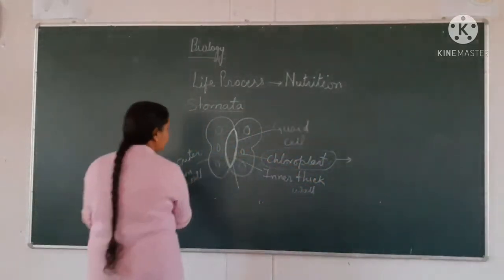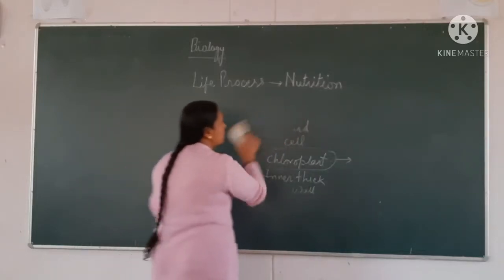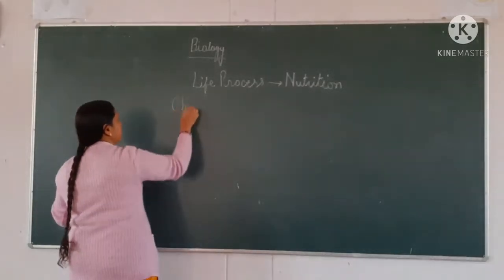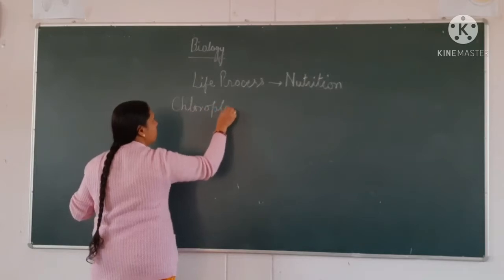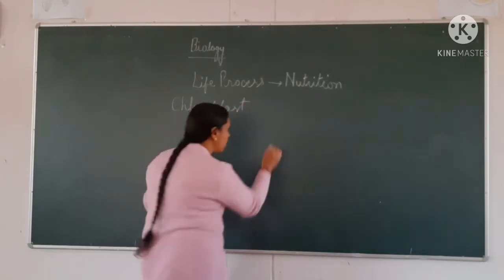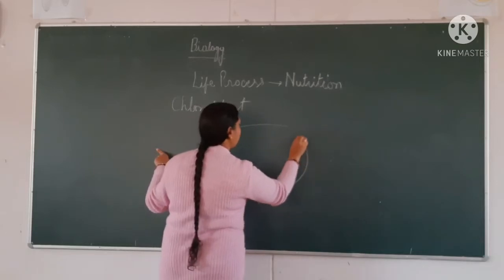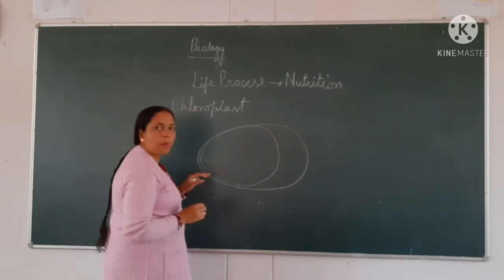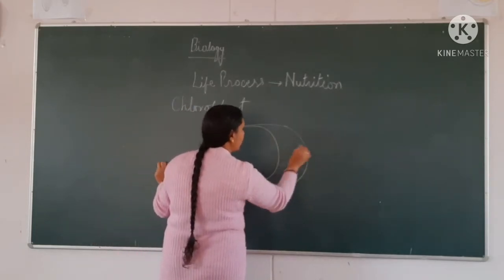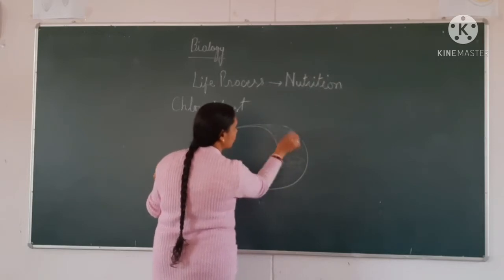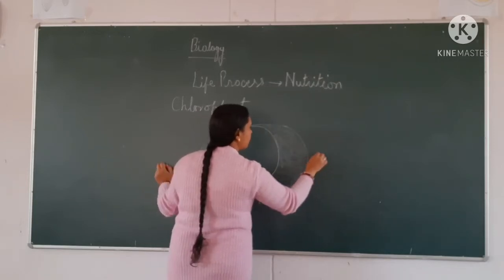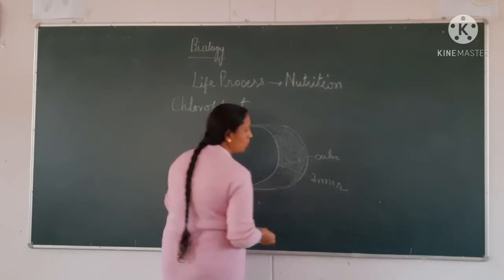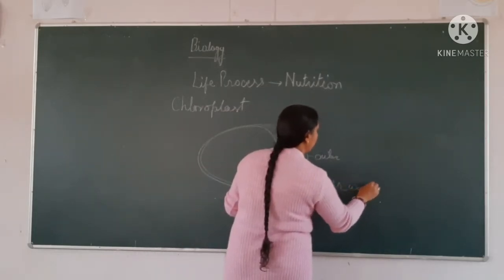Now we are going to study this chloroplast in detail. Chloroplast is a double membranous structure. You can see it is a double membranous structure. The outer wall and the inner wall are visible to all of you. This is the outer wall, and this one is the inner wall.